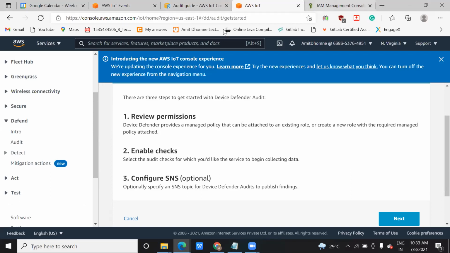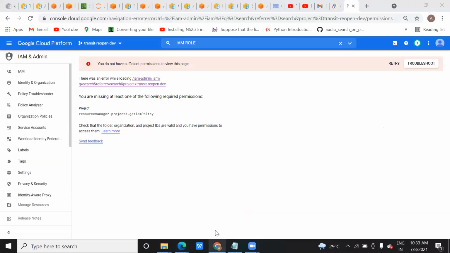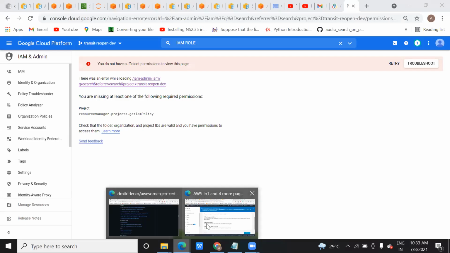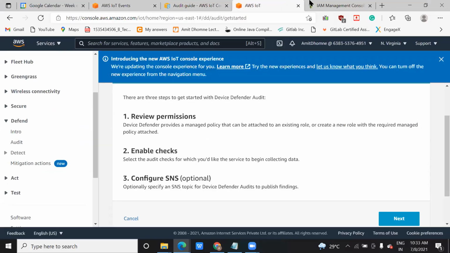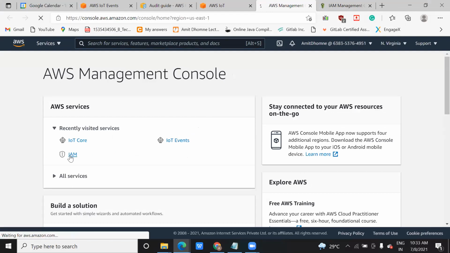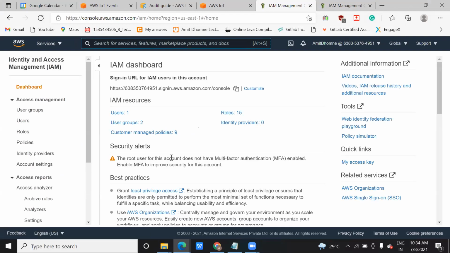How are you going to check the permission? As I already said, just type it here. In case you are unable to get it, click on the console button symbol, type it, go to the IAM user, and you can check the various roles that you have. You can create a role also. Let me tell you how to create a role. In case you get an error, you can create a role there based on your requirement.